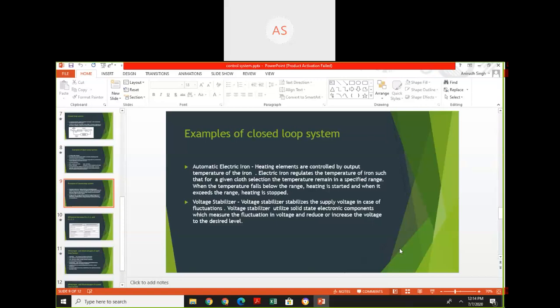Voltage stabilizer. A voltage stabilizer stabilizes the supply voltage in case of fluctuation. It uses some solid state electronic components which measure the fluctuation in the voltage and reduce or increase the voltage to the desired level.